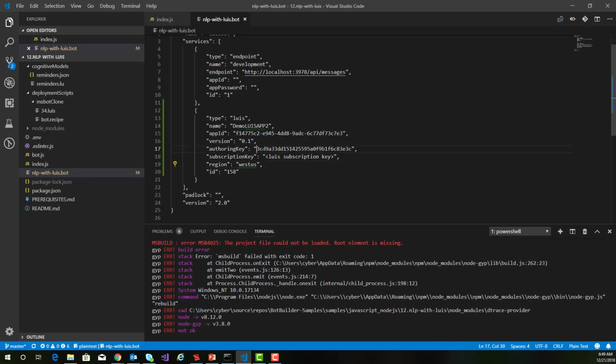And the subscription key here is actually just the same as the authoring key.